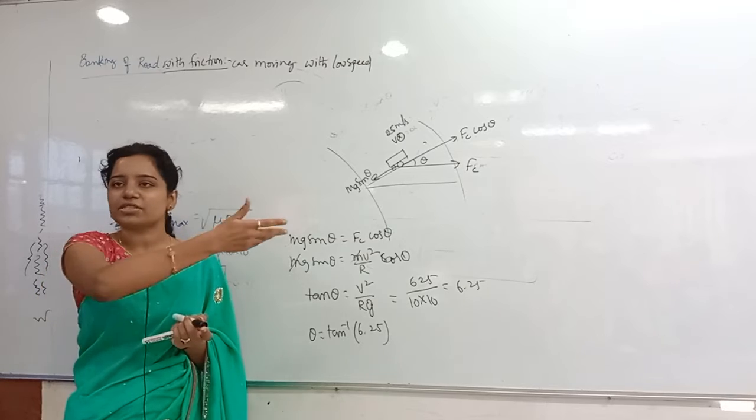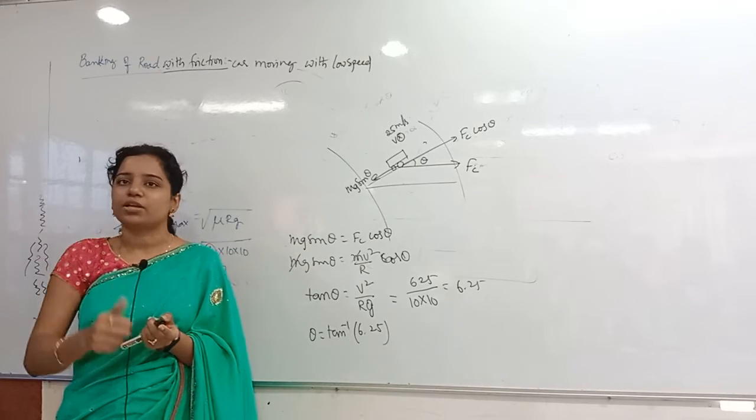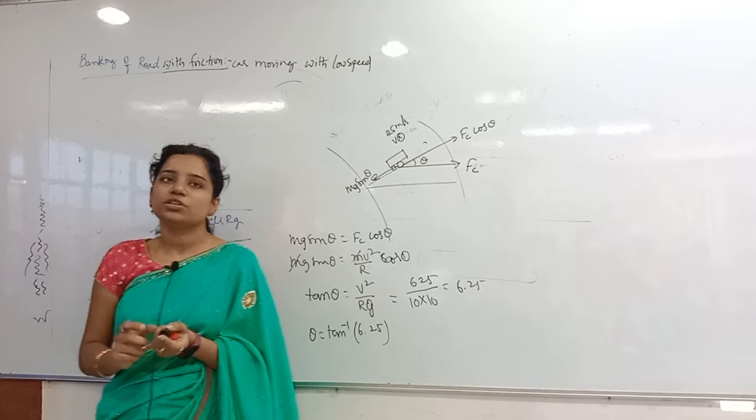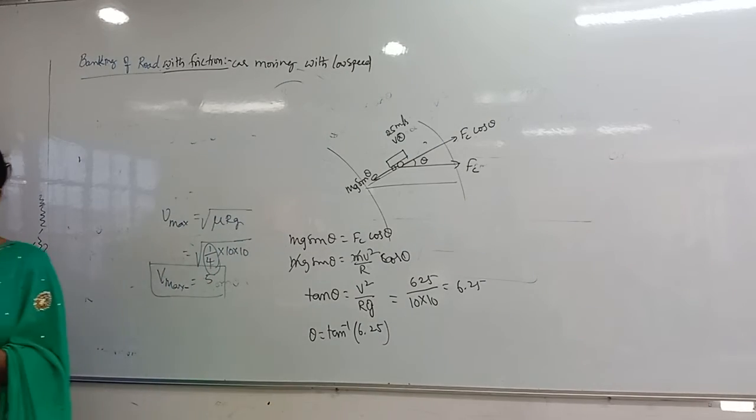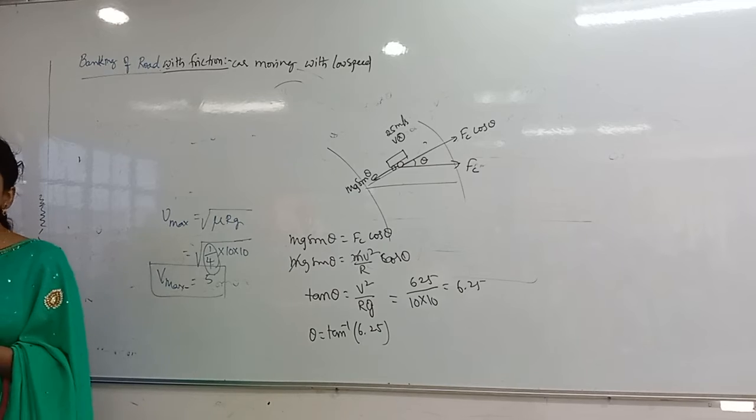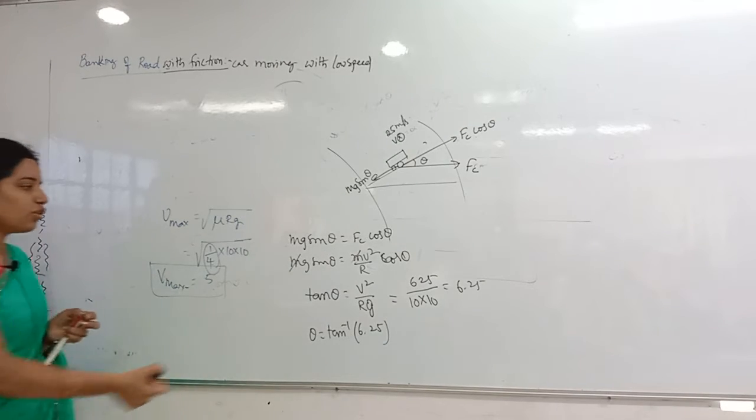With friction we have obviously seen the bigger formula: under root of rg into tan theta plus mu by 1 minus mu tan theta. That is at low speed; at high speed it changes. So this is the banking case.